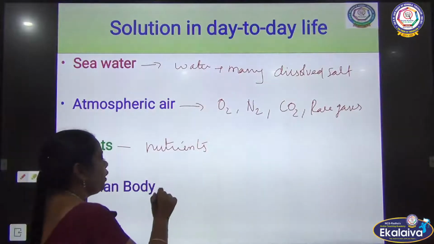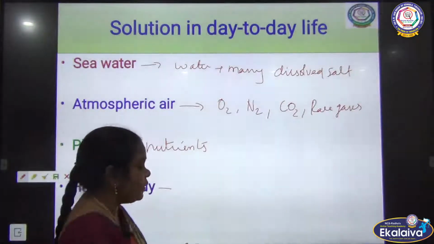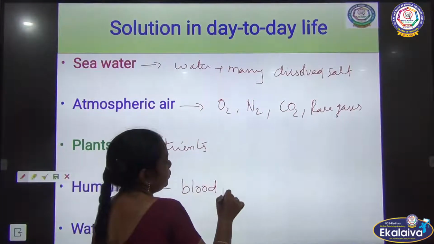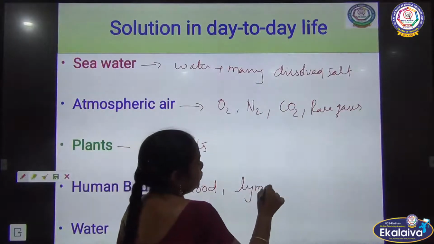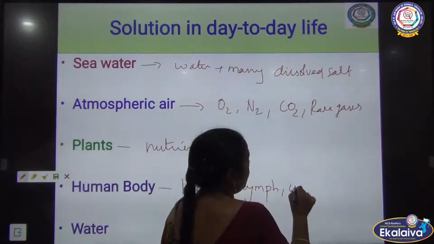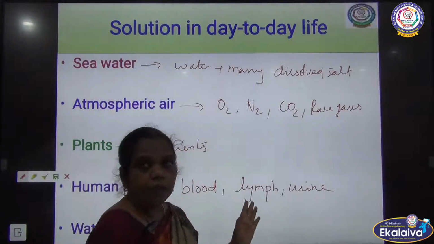And in the human body there are many solutions, fluids like blood, lymph, which is nothing but a body fluid, and urine. These are all types of solution.